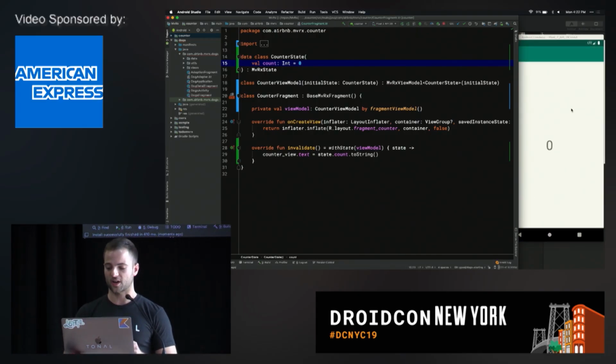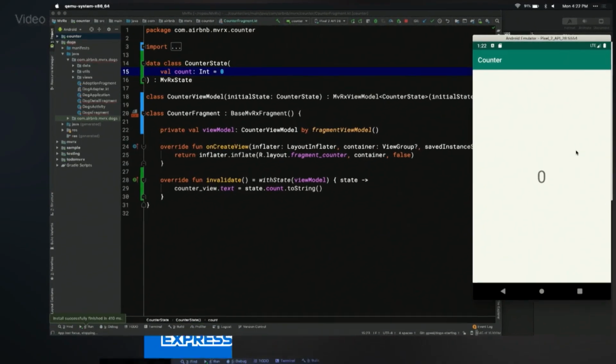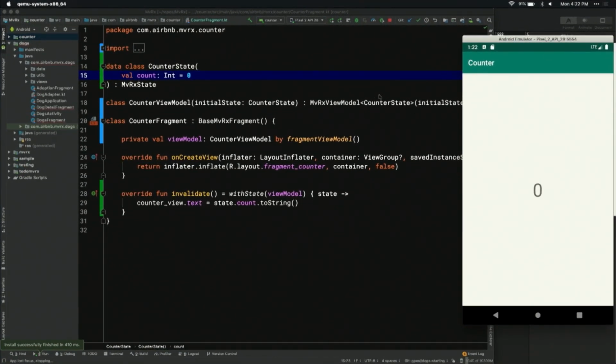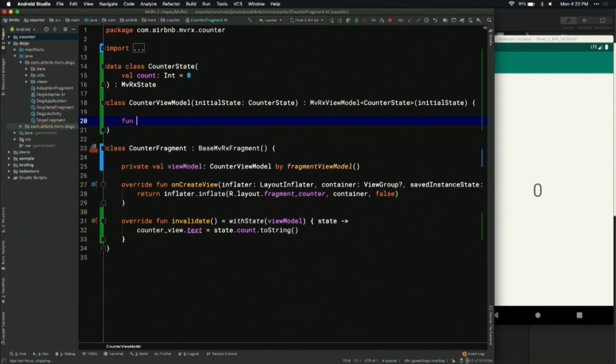Although we haven't actually incremented our count, we do get the initial state. So this has already happened. We've gotten our viewModel, we've subscribed to changes, and we've rendered the state to the screen. Now all we have to do is actually increment our count. So here we go. Let's create a function called fun incrementCount.